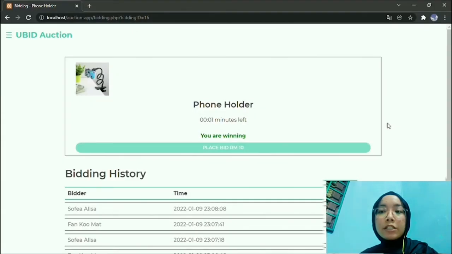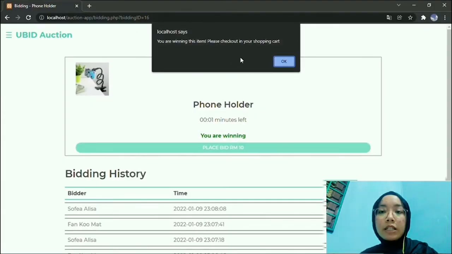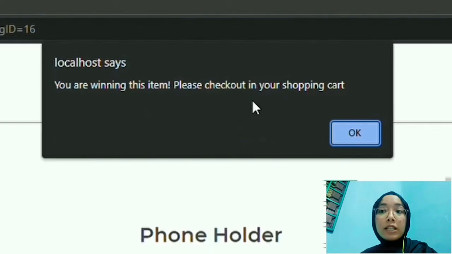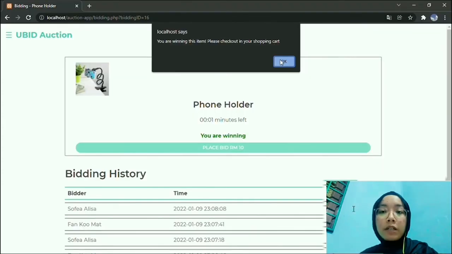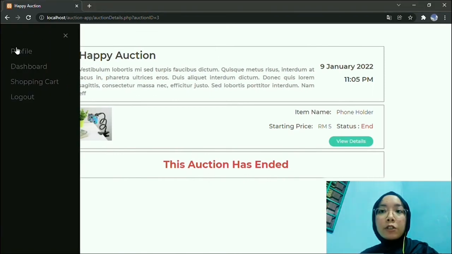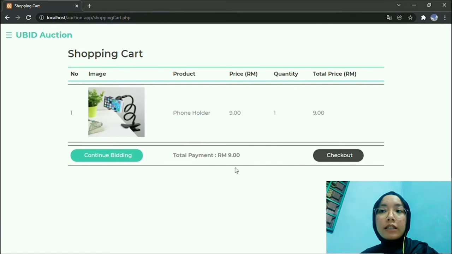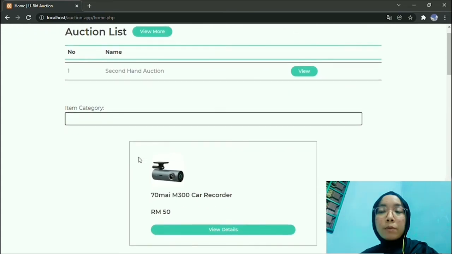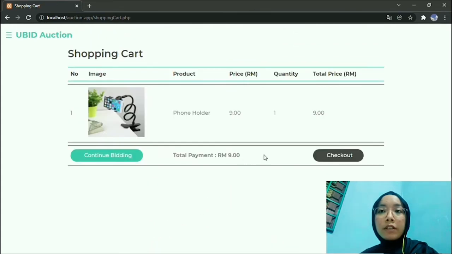When the bidding session ends and you win the bidding, it will show that you are winning the item and check your shopping cart. If there is no more item in the auction, it will show that the auction has ended. Check your shopping cart and there is the item you win just now. If you wish to continue bidding, you can click here and it will go to homepage back. If you want to check out, click here.